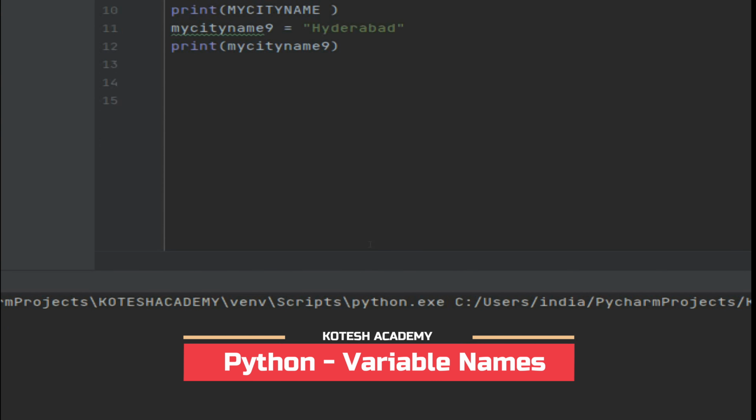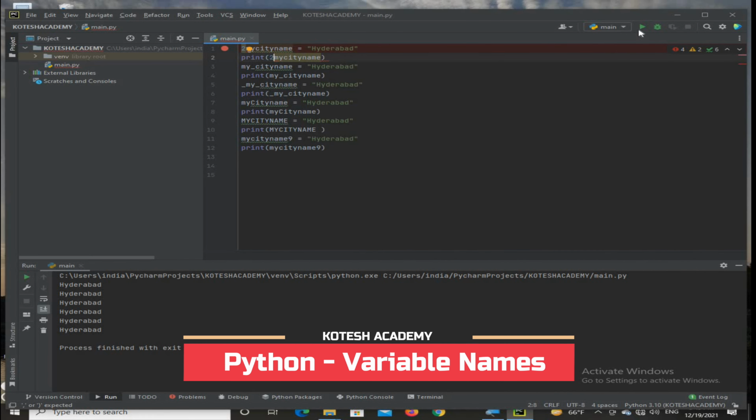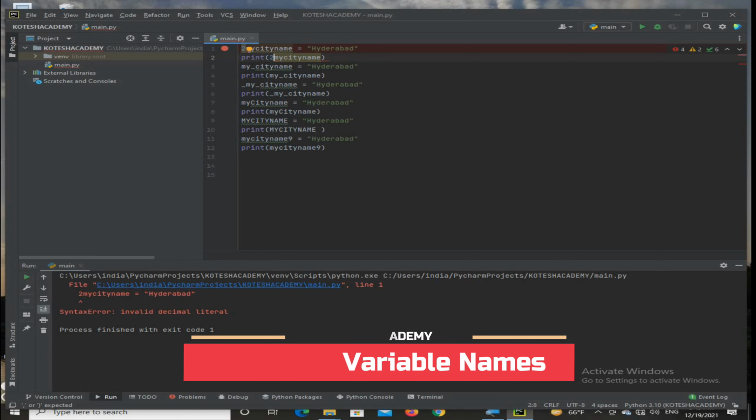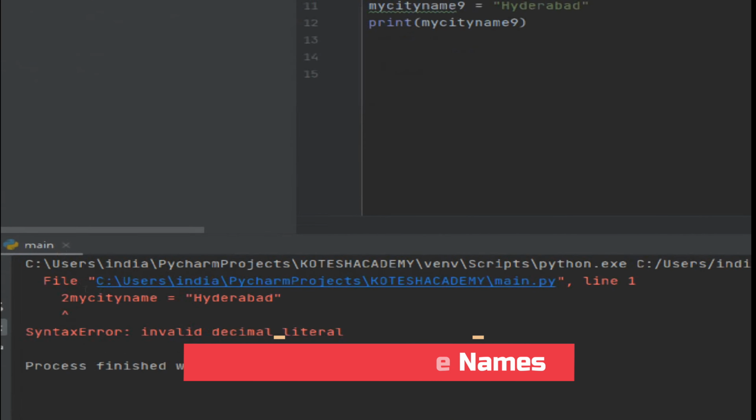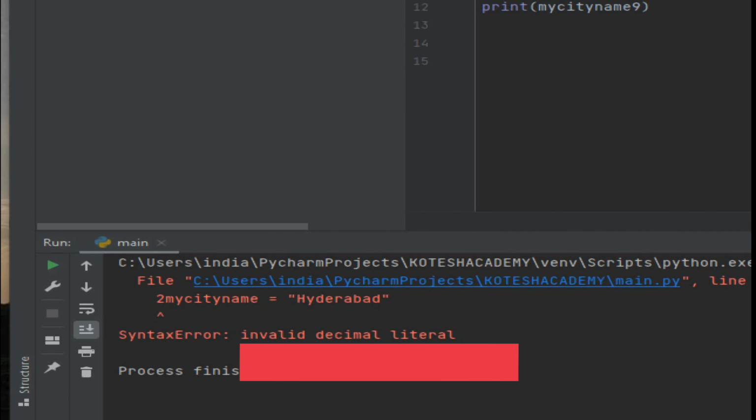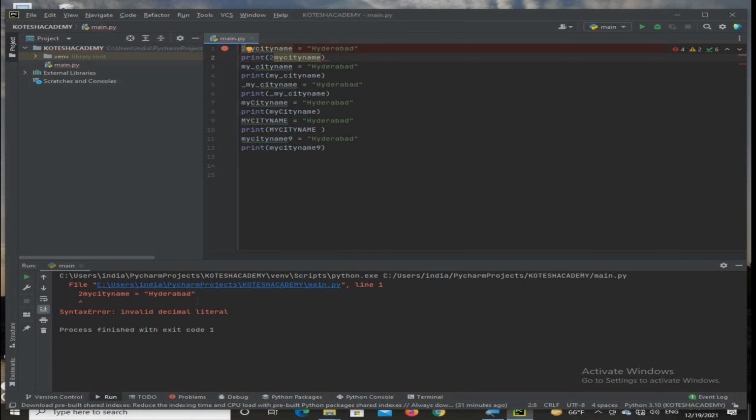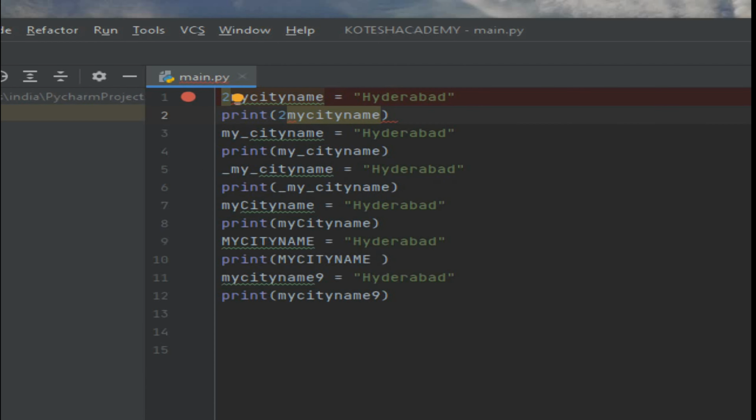So simply when we run the process, you will get one error, that is a syntax error. Invalid decimal literal, that is the digit, that is the syntax error for this. So that's why you should avoid that. So simply you can remove that.